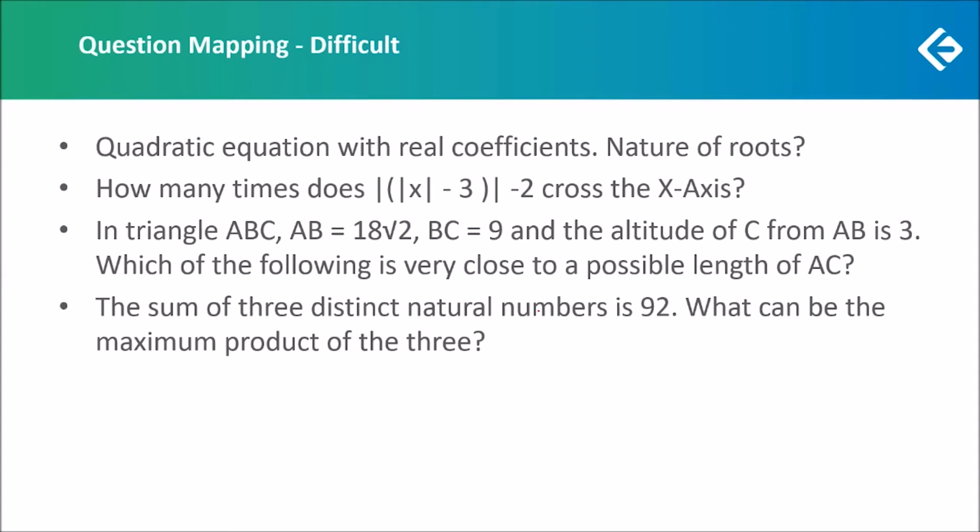Now here the numbers could not be equal because they were distinct. So each number had to be different. So instead of 92, we had to first look at 93 and take all three numbers as equal, as 31.